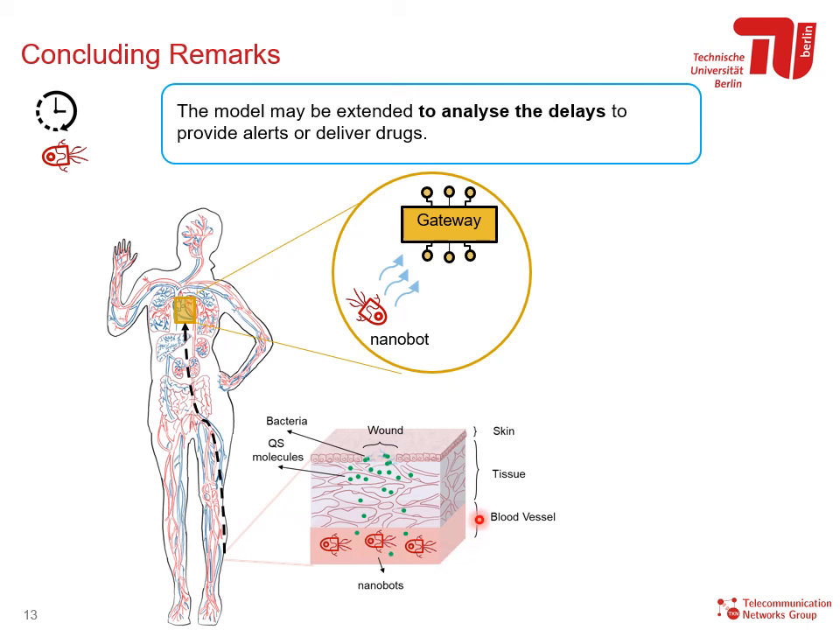Depicted here is the case where bacteria are causing an infection, and this infection, after being detected by the flowing nanobots, needs to be alerted to a monitoring center through the gateway. By means of the Markov model, we would like also to extend this work to characterize the randomness of information delay because of the random path taken by the nanobots.